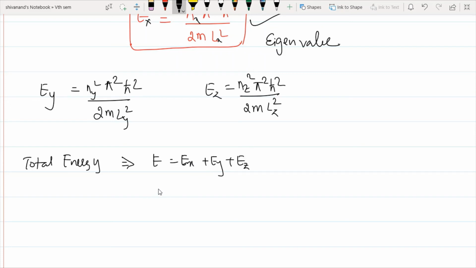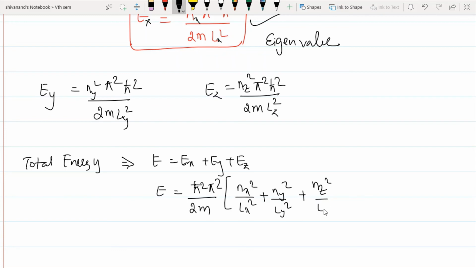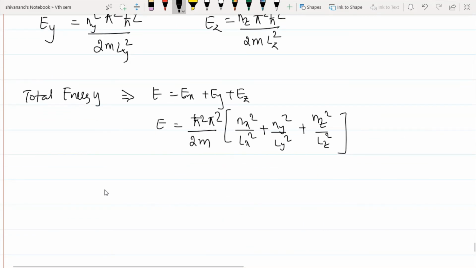Then the total energy E becomes h cut square pi square divided by 2m into nx square by lx square plus ny square by ly square plus nz square by lz square. Okay, so this is the energy of a 3-dimensional box. Then what about the wave function?